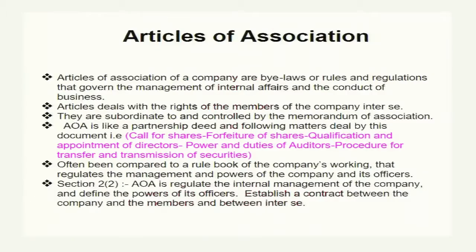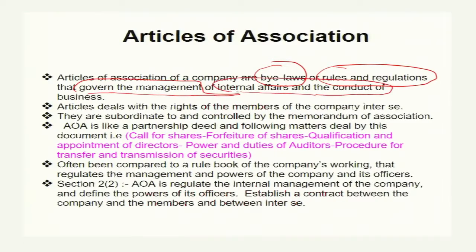Articles of association of a company are considered here as bylaws or rules and regulations. This proves that the articles of association are an important document, and they are responsible for governing the management. Which management? The internal affairs and conduct of the company, the internal affairs of the business.